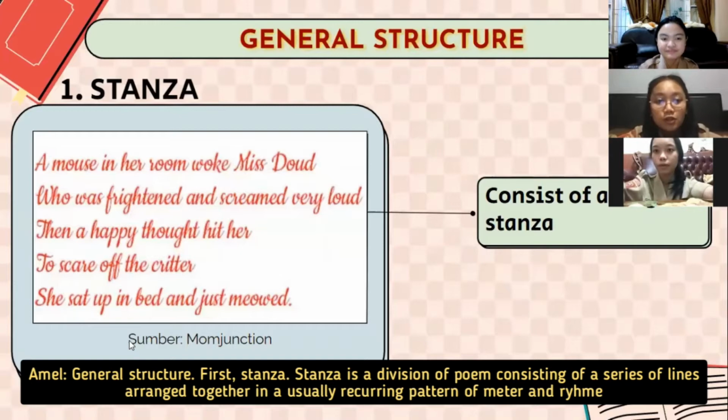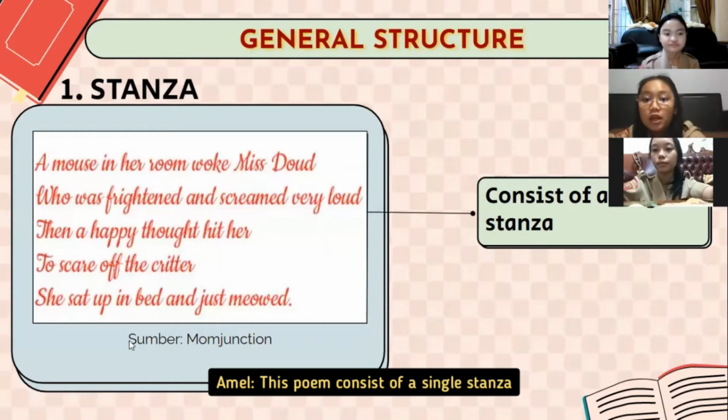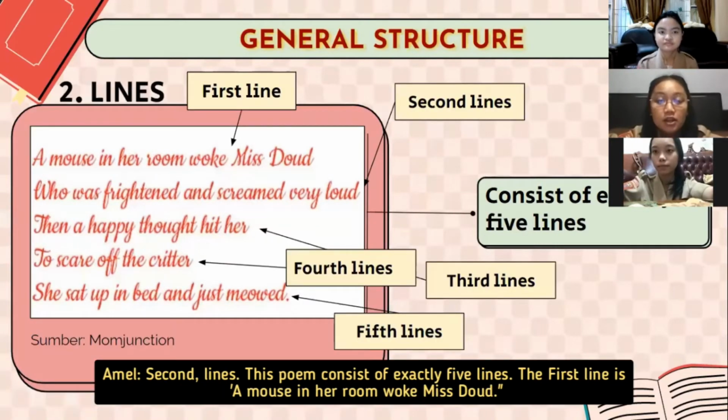General structure. First, stanza. A stanza is a division of a poem consisting of a series of lines arranged together in a usually recurring pattern of measure and rhyme. This poem consists of a single stanza. Second, lines. This poem consists of actually 5 lines.